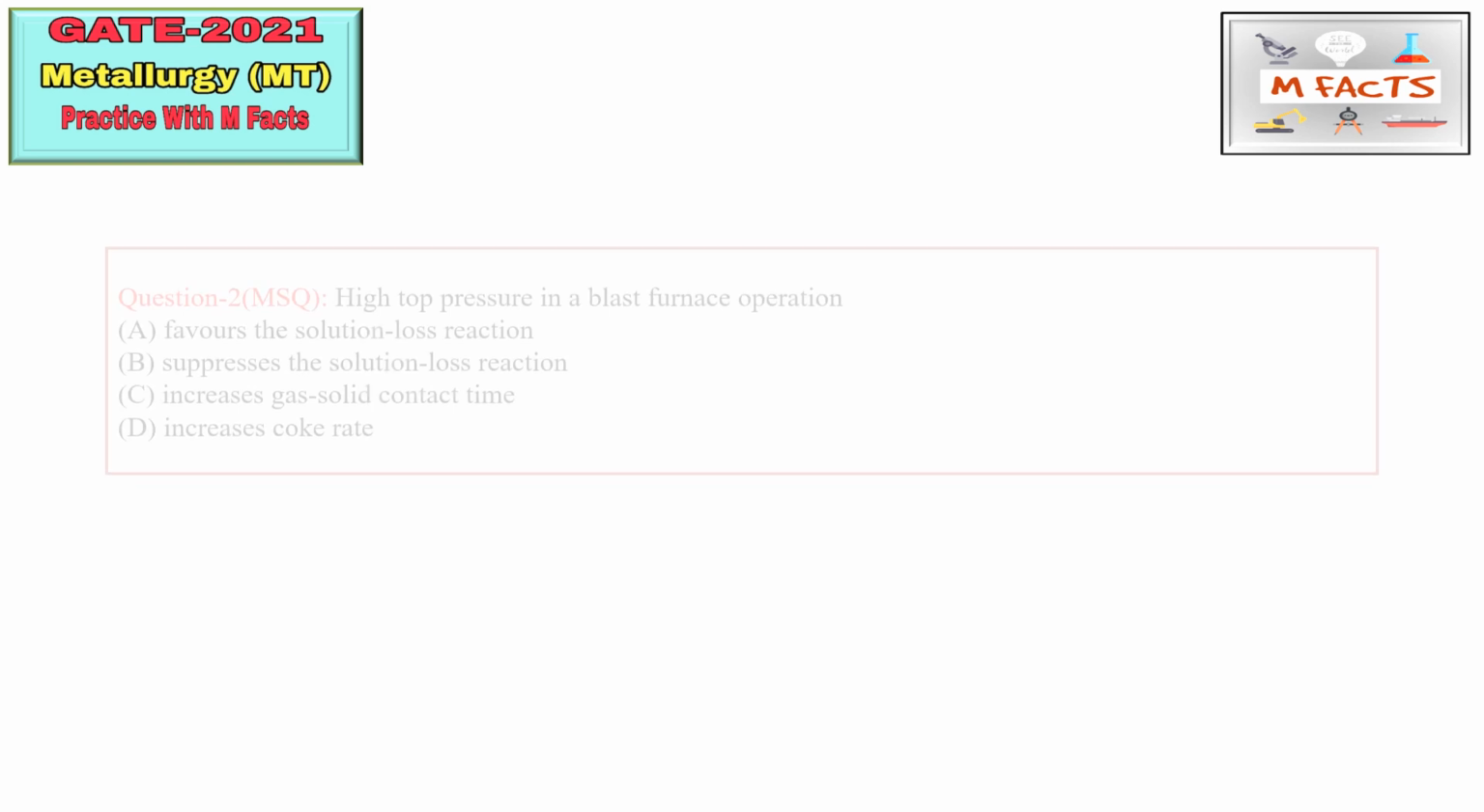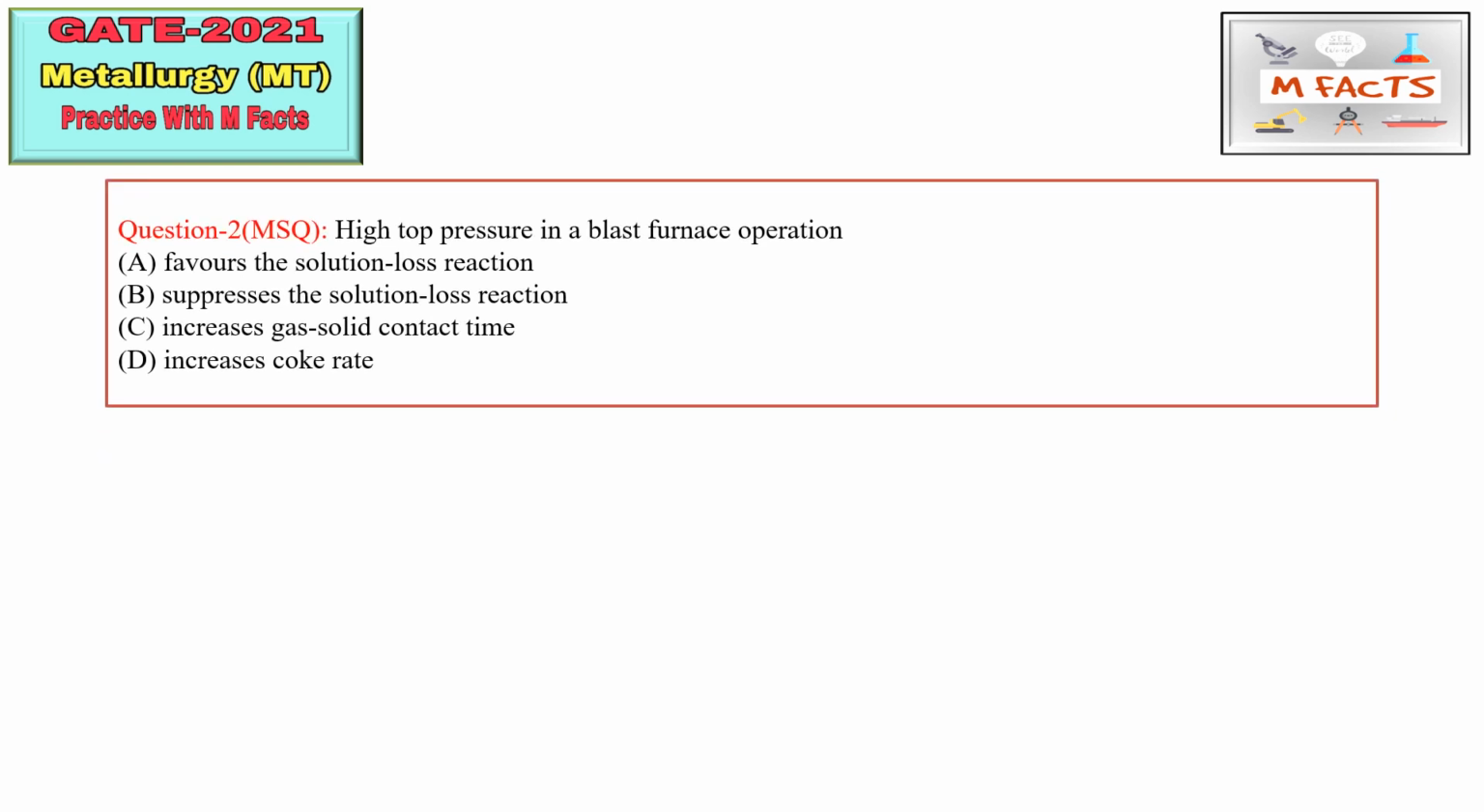So the next question is an MSQ type of question. The question is about high top pressure in blast furnace operations. Okay, they have given four options here, and we need to choose one or more than one. There may be one or more than one correct for this question because this is a multiple select question. The first option is favors the solution loss reaction. Second is suppresses the solution loss reaction, third increases gas solid contact time, and fourth increases coke rate.